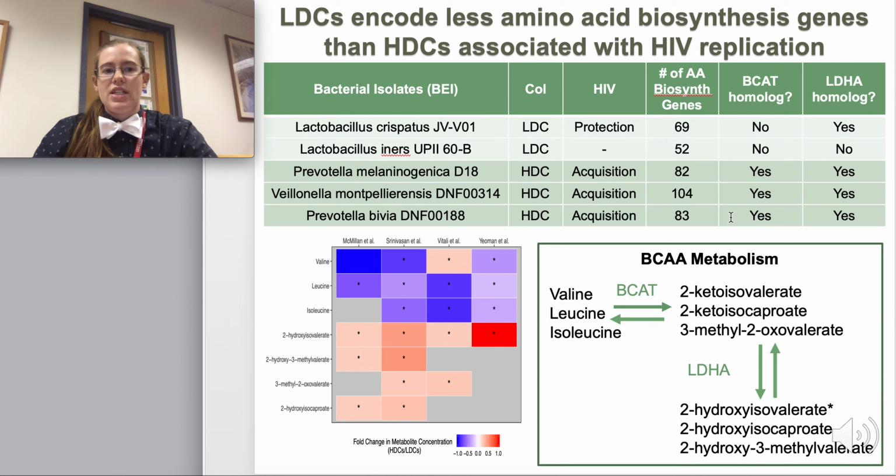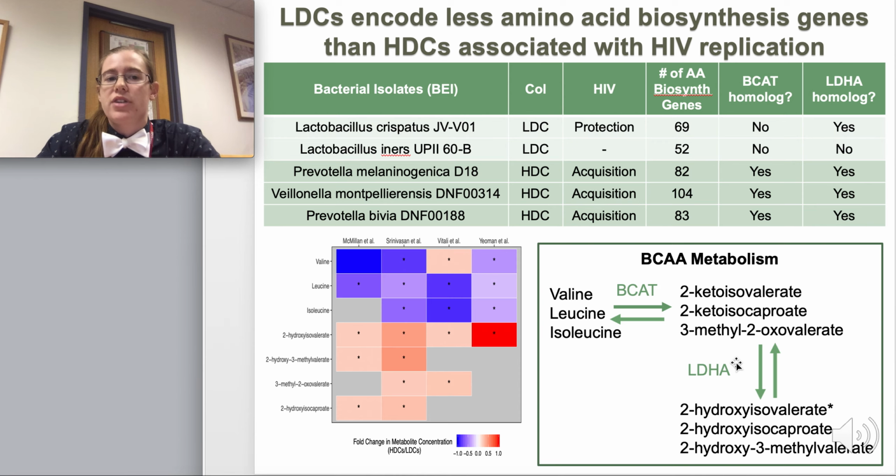And so with that said, what we've seen so far is differences in amino acid content between HDC and LDC communities, especially this 2HV molecule. So we were really interested in trying to determine whether or not this could be due to differences in microbial metabolic machinery. So we explored the number of amino acid biosynthesis genes between bacterial species that we can actually grow in the lab that have been isolated from either LDC or HDC women and are associated with HIV protection or acquisition. And what we found is that vaginal lactobacillus species tend to have much lower numbers of amino acid biosynthesis genes compared to their HDC and HIV associated counterparts.